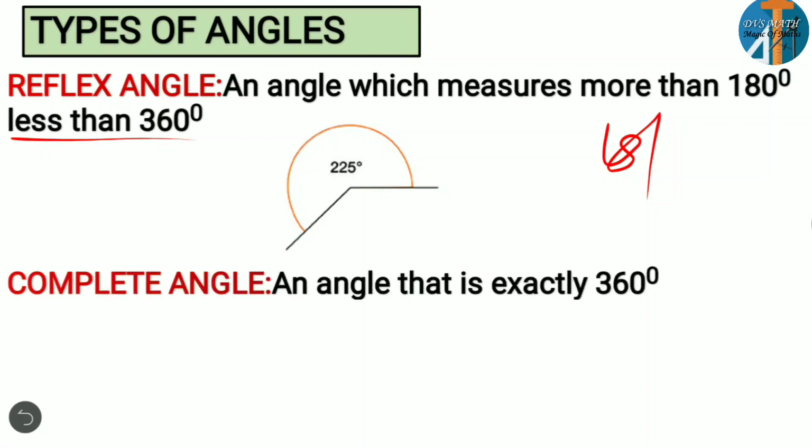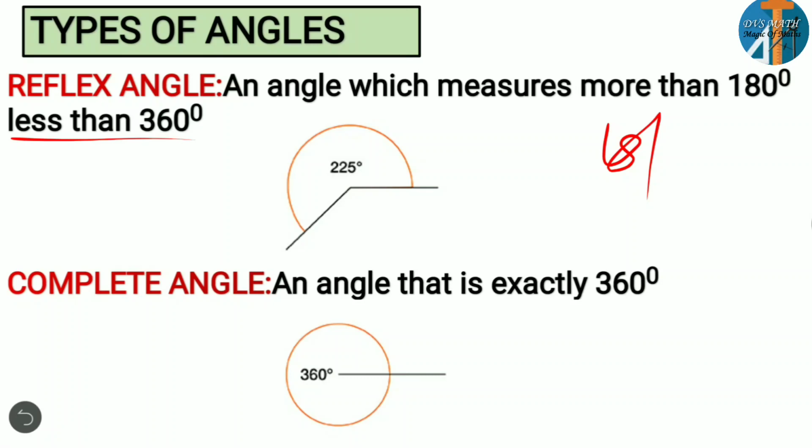Next, coming to the last type, it is the complete angle. A complete angle means an angle that is exactly 360 degrees. Complete means it is overall full, right? Complete, whole, we are calling it. So it is whole, it is 360 degrees. Okay, so these are all the different types of angles related to their degrees. Particular degrees we are going to consider them: acute angle, right angle, obtuse angle, straight angle, reflex angle, complete angle.